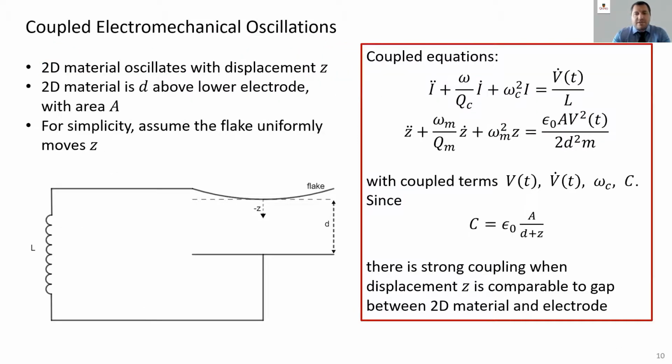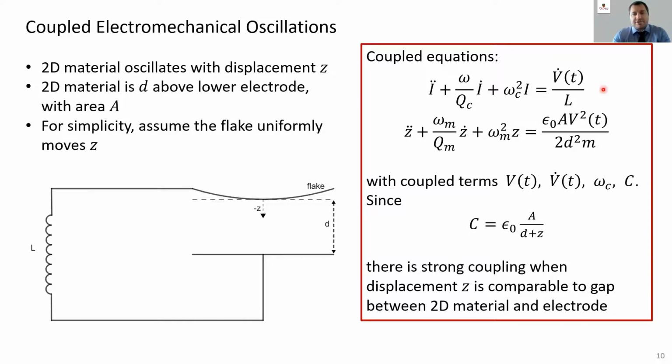So let's look quickly at a simplified version of the problem. We'll assume that the 2D material is located at distance d above the lower electrode, and that the distance it oscillates is a value z. This circuit will have a resonant frequency, as I've said already. If an AC signal at resonance is placed near the inductor L, a current is induced on the wire and charges will flow towards the capacitor.